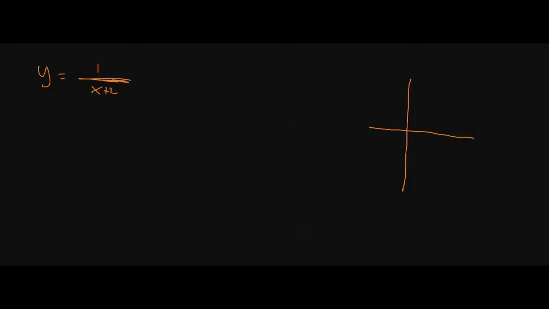So if we want to find the vertical asymptote, we just focus on the denominator. What number do I need to plug in here so that this whole thing becomes 0? Well, I'll just actually solve for it. 0 is equal to x plus 2. We'll subtract 2 from both sides, and we're going to get that x is equal to negative 2. So that means that negative 2 is where my function should have a vertical asymptote.